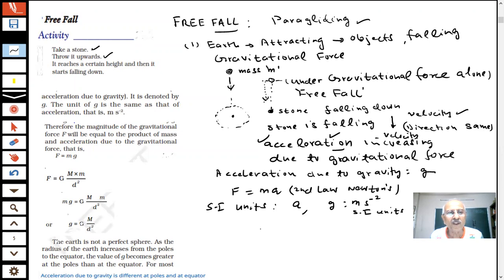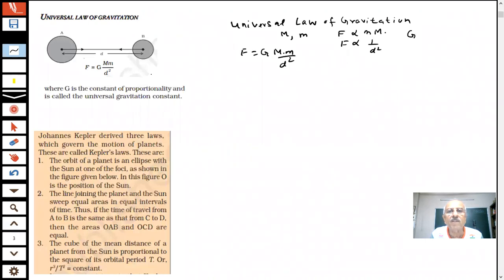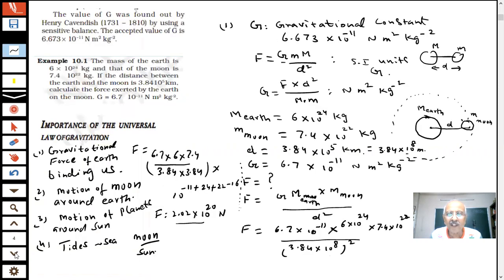You already know, we have derived the universal law of gravitation. Did we derive it or not? Just now we derived it. What was this universal law of gravitation? This is a formula for the gravitational force. Yes or no? We already know the formula of the gravitational force.